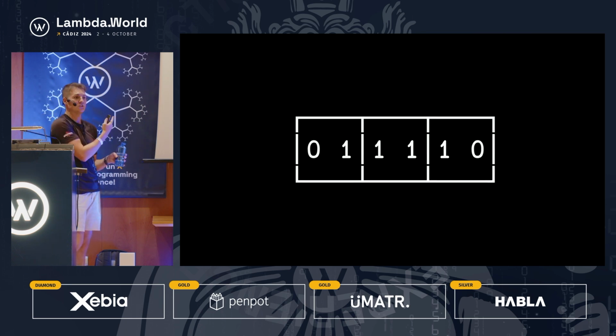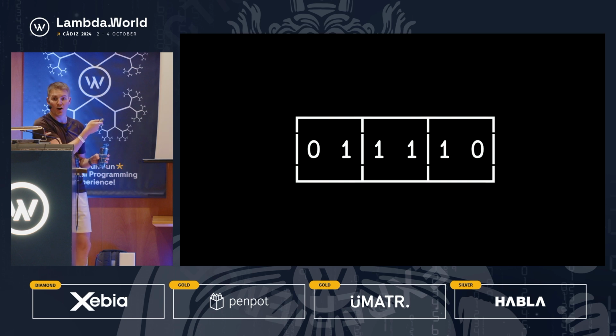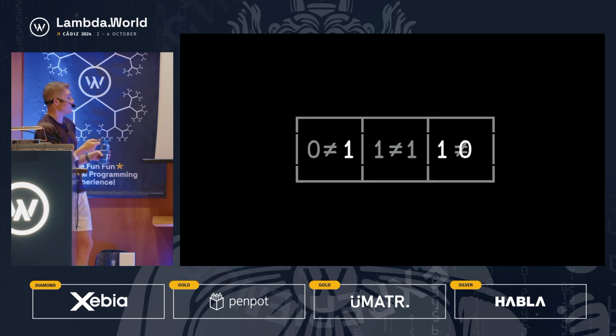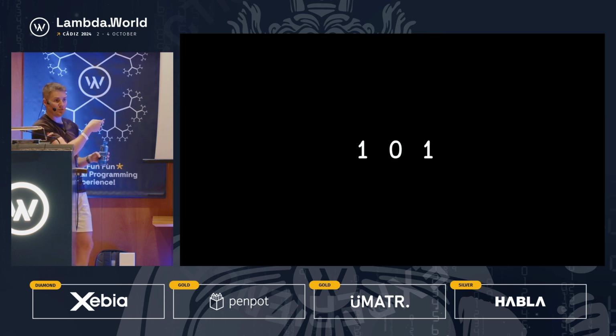And in array languages, we don't have trues and falses. That's just a 0 and 1, which is a lot nicer in certain cases. Then we're going to check, are these not equal to each other? Because we want them to be not equal in order to return true. So in every case except for the middle one, they are different. So we're going to get back true, false, true.